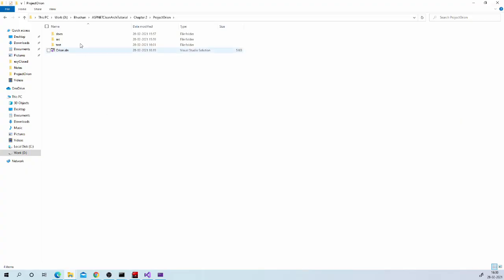Once validate that all projects got created under appropriate folders. So your application project inside application folder, domain project inside domain folder, repository project inside infrastructure folder, and API project inside web folder.